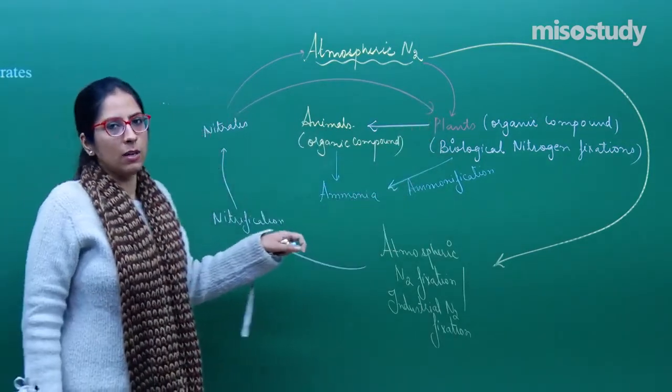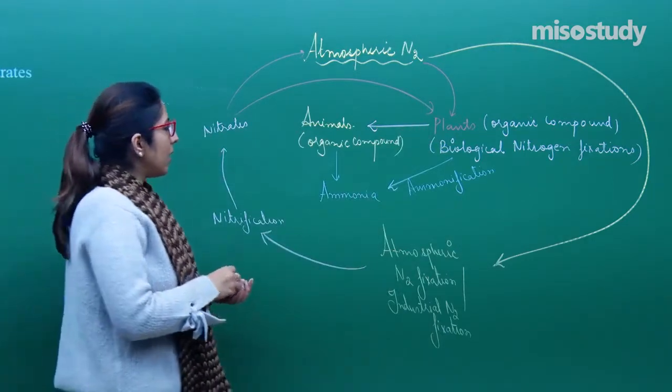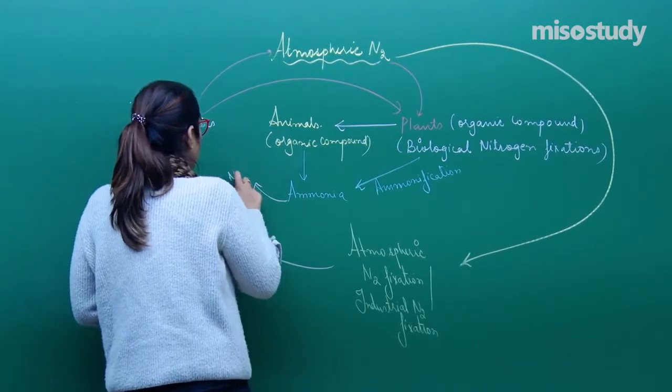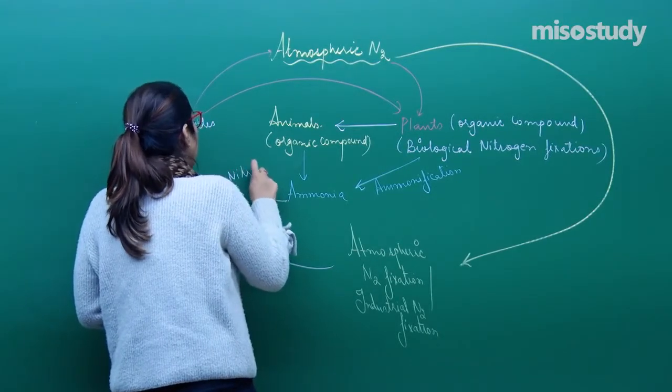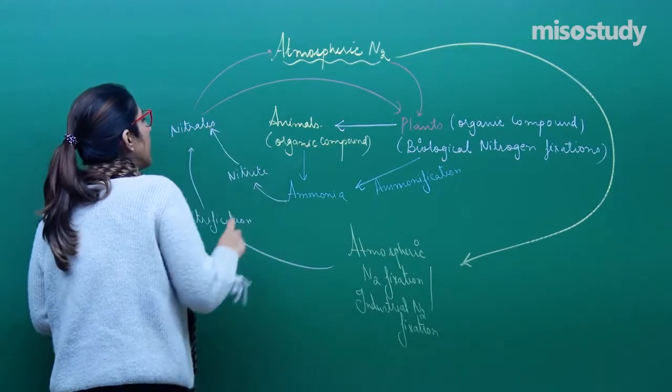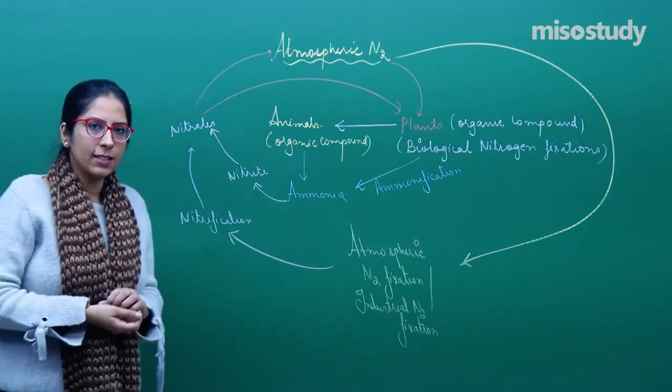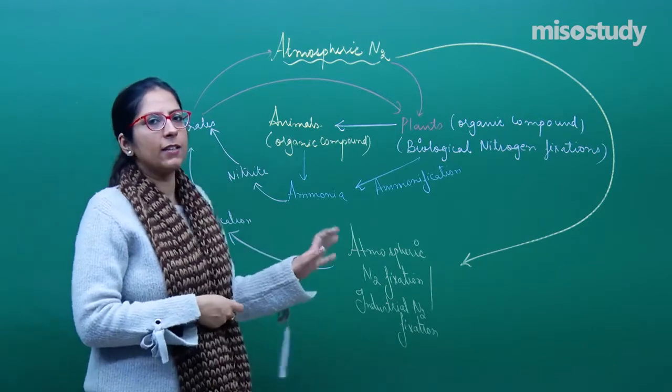Now what about ammonia? Ammonia is tucked over here. Similarly, this ammonia can also be converted into nitrite. This nitrite can further be converted into nitrate, and this cycle, that is the nitrogen cycle, goes on. Right? This is what you have to explain, a very easy and direct question.